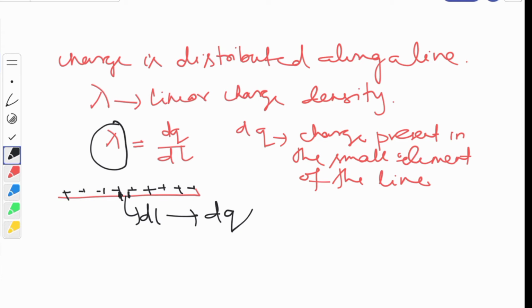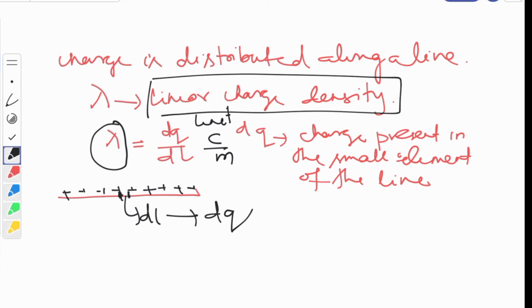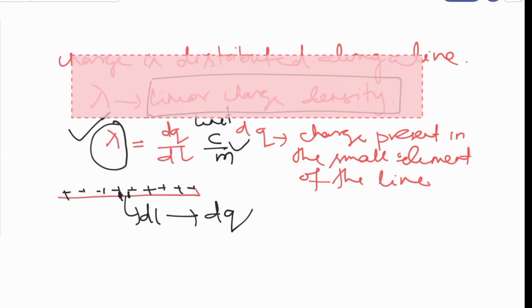So what is the unit of lambda? The unit of linear charge density will be nothing but coulomb per meter, children. Clear? What is linear charge density? This is your linear charge density, this is the symbol, and this is the unit. Now, we will discuss surface charge density.